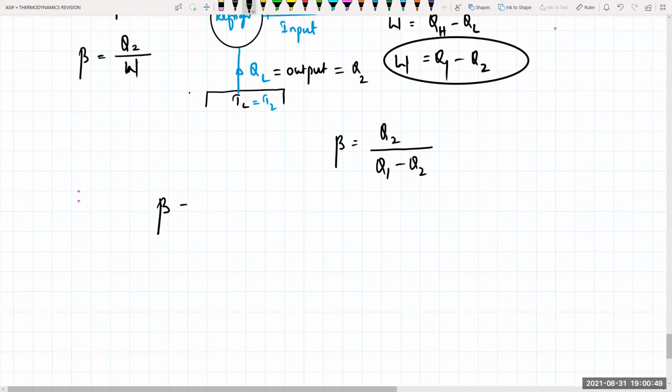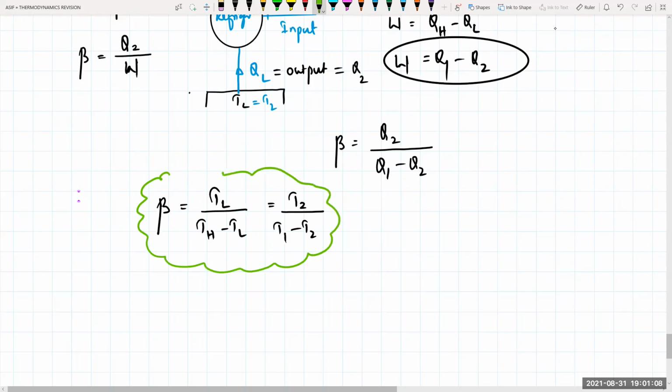Beta will be equal to your temperature of lower divided by your temperature of higher minus temperature of lower. Temperature lower I'm representing by T2, divided by T1 minus T2. Clear? Yes, sir. So the basic formulas which should always be carried in your mind related to your refrigerator.